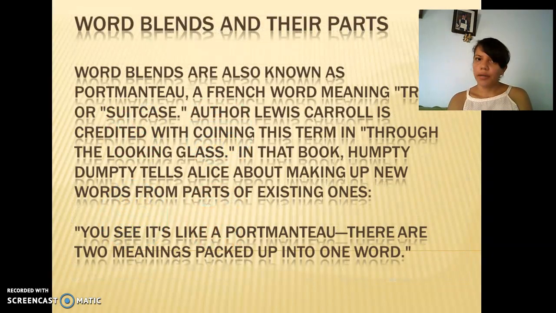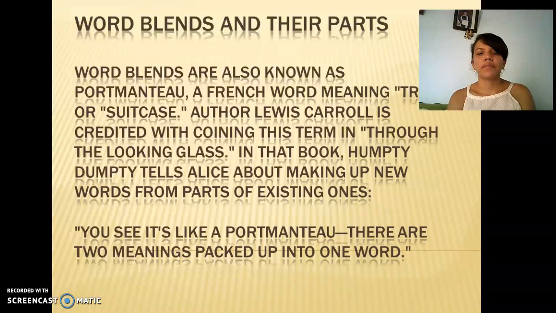Word blends and their parts. Word blends are also known as portmanteau, a French word meaning coat rack or suitcase. Author Lewis Carroll is credited with coining the term in Through the Looking Glass, in which Humpty Dumpty tells Alice about making up new words from parts of existing ones. You see, it's like a portmanteau. There are two meanings packed into one word.